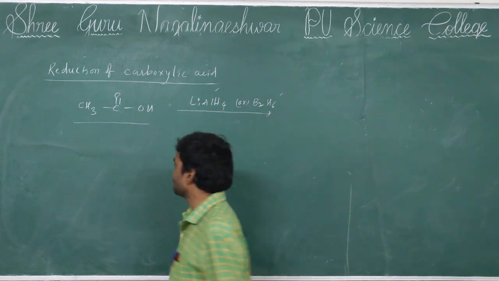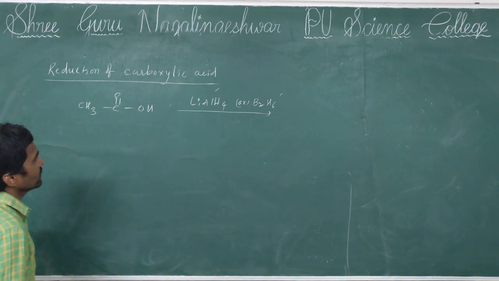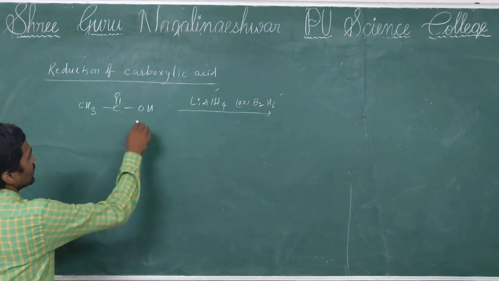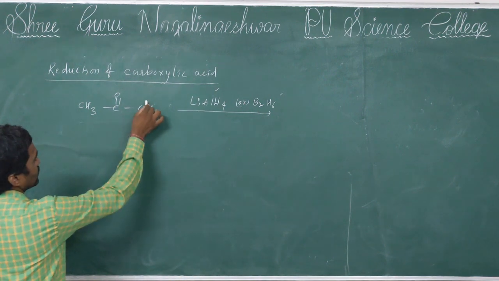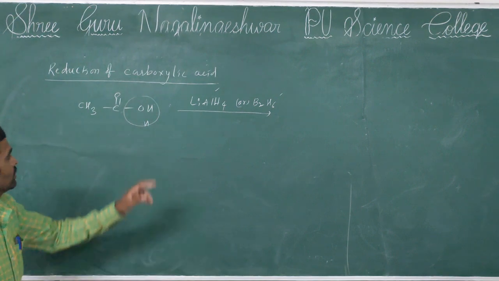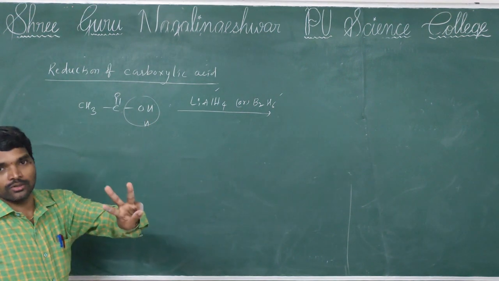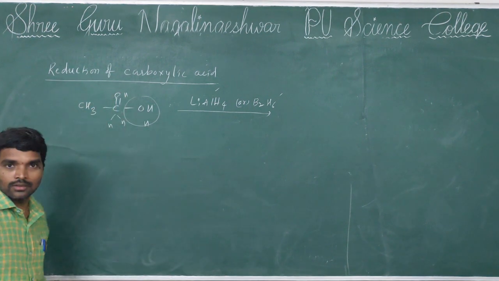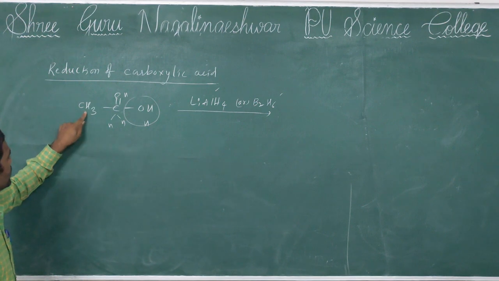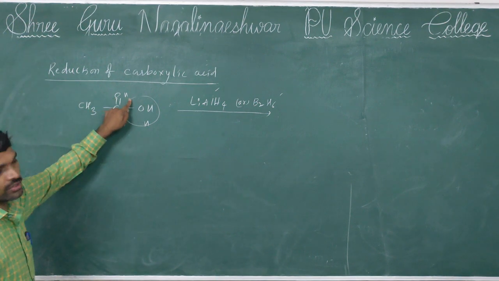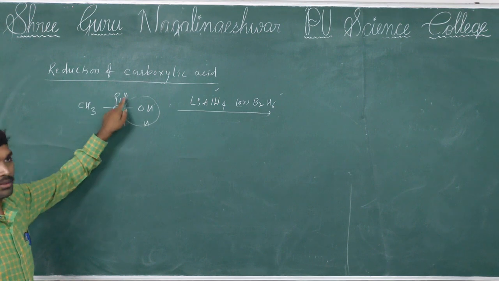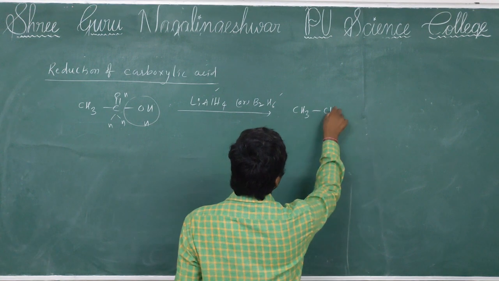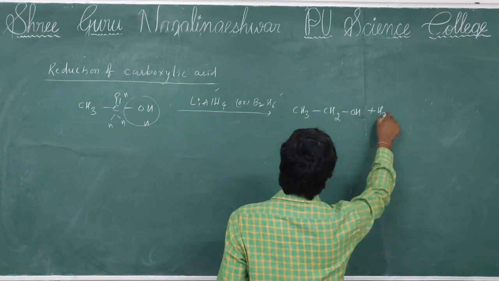See here, lithium aluminum hydride can donate 4 hydrogens. In that, one hydrogen replaces the water molecule, H2O. Remaining 3 hydrogens are there. In that, 2 for carbon, 1 for oxygen. Then formation of CH3CH2OH. Okay, this double bond one is joined to the hydrogen. So then formation of ethanol, CH3CH2OH, plus H2O will be formed.